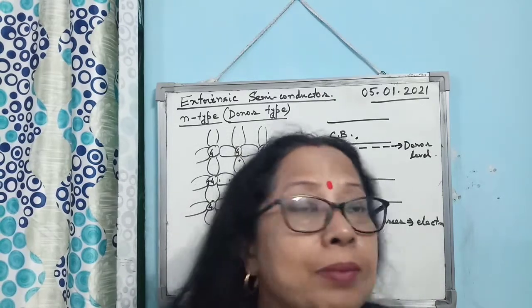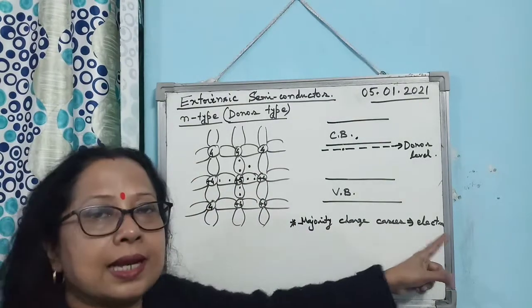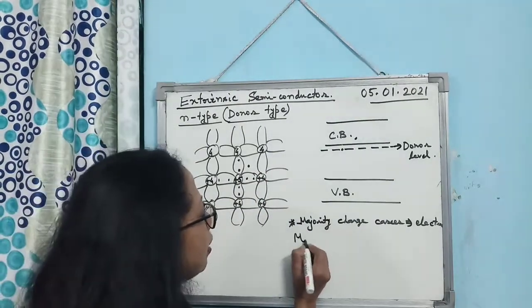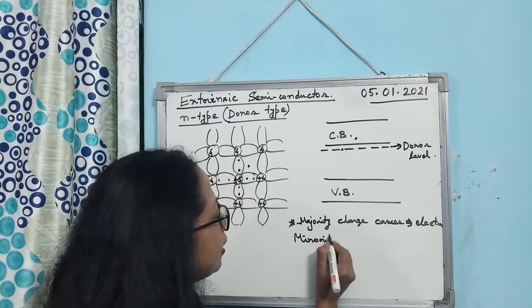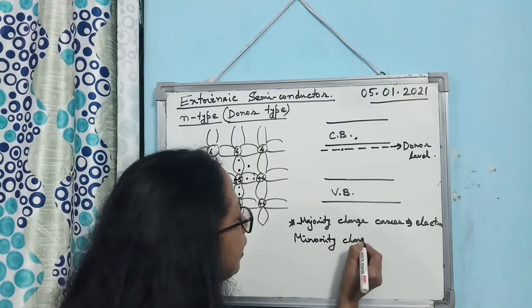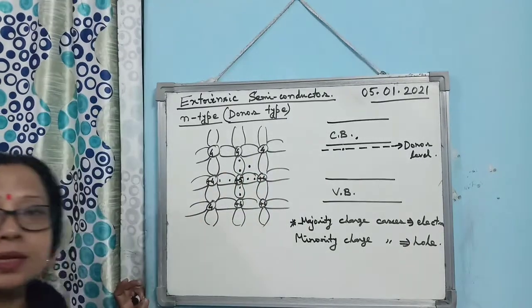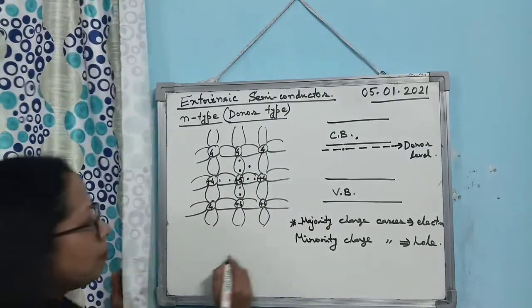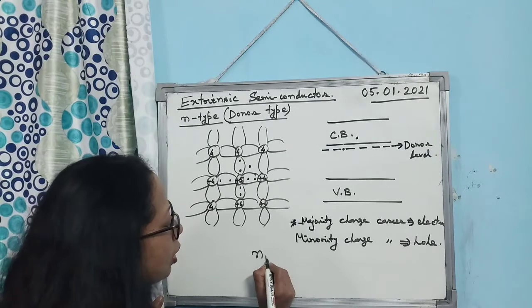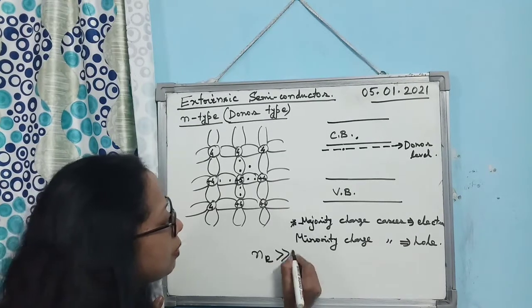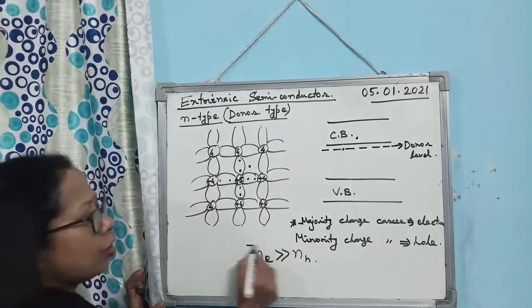That's why the majority charge carrier is electron, whereas the minority charge carrier is hole. Is that clear? So this is the point you have to remember. But remember that here in this case, the concentration of electron is much higher than the concentration of hole.